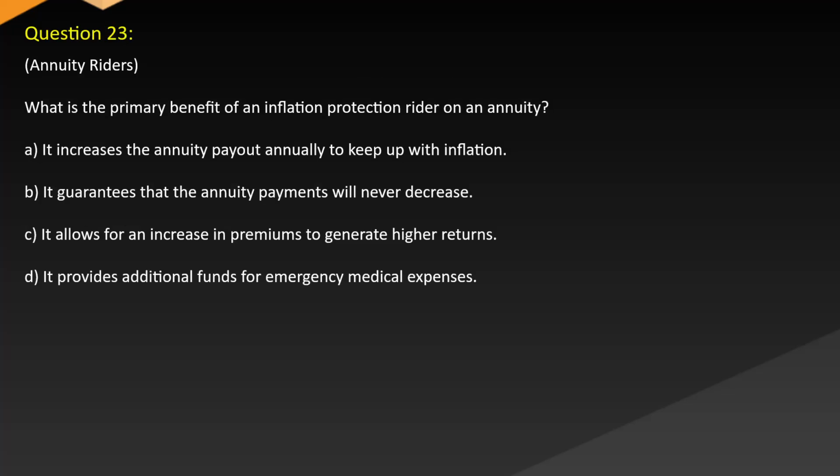Question 23. Annuity riders. What is the primary benefit of an inflation protection rider on an annuity? A, it increases the annuity payout annually to keep up with inflation. B, it guarantees that the annuity payments will never decrease. C, it allows for an increase in premiums to generate high returns. D, it provides additional funds for emergency medical expenses.